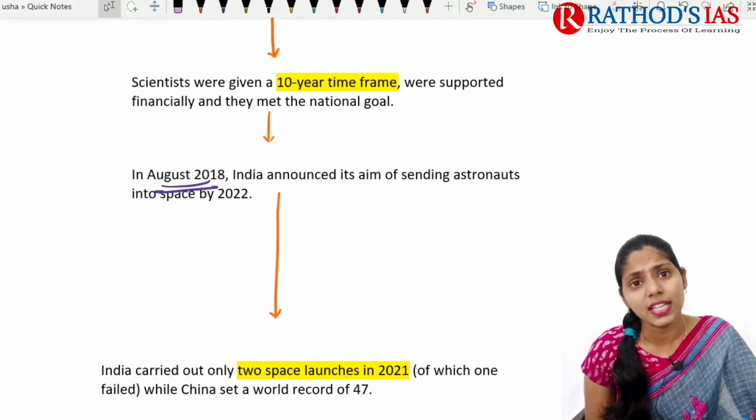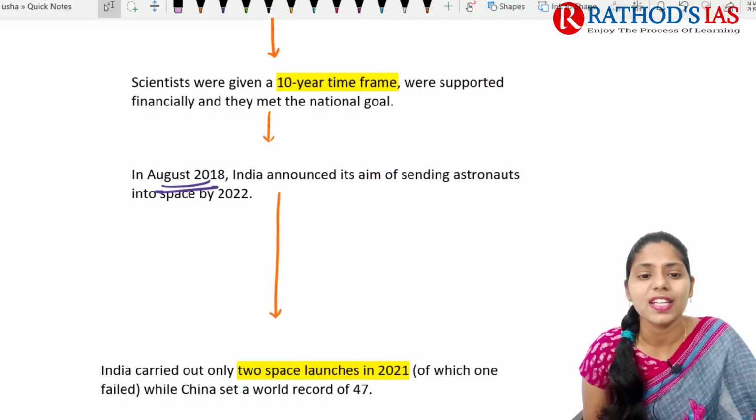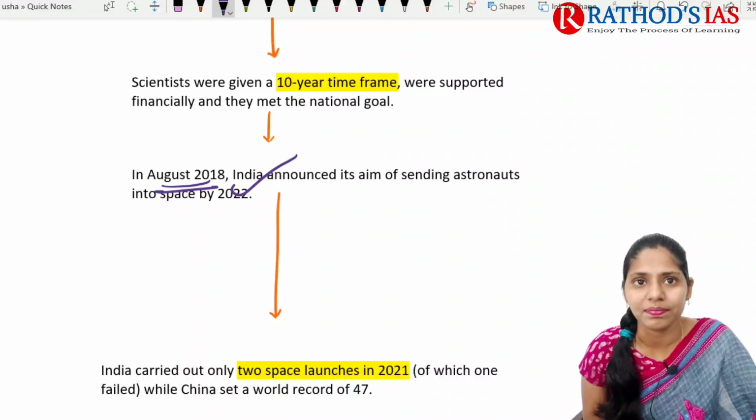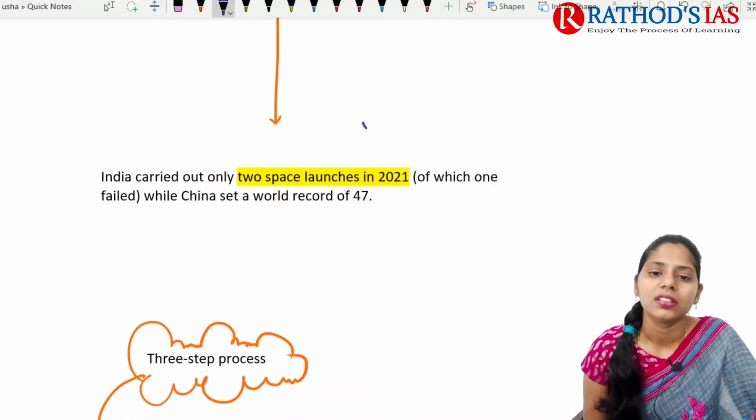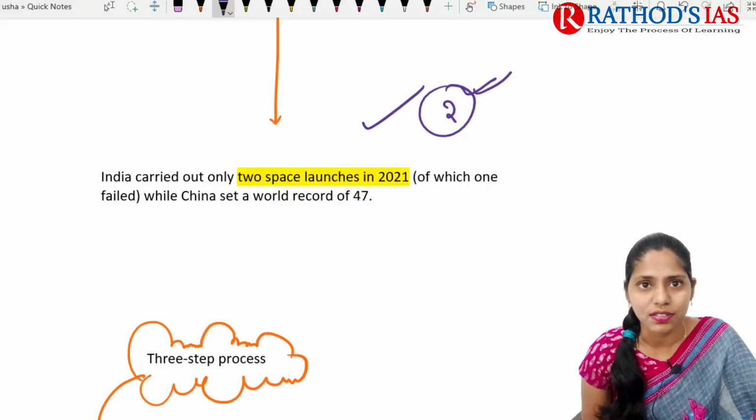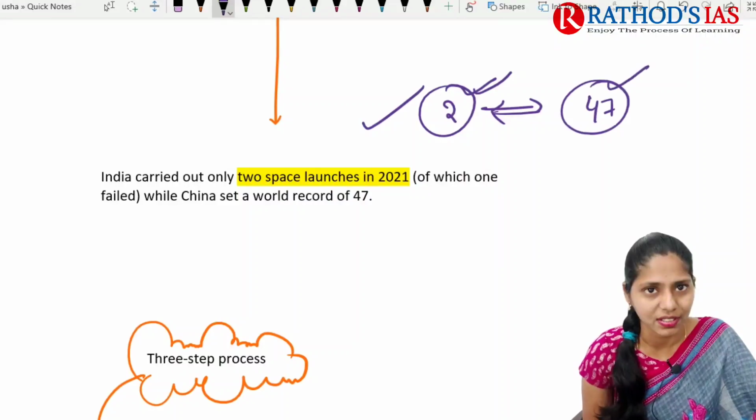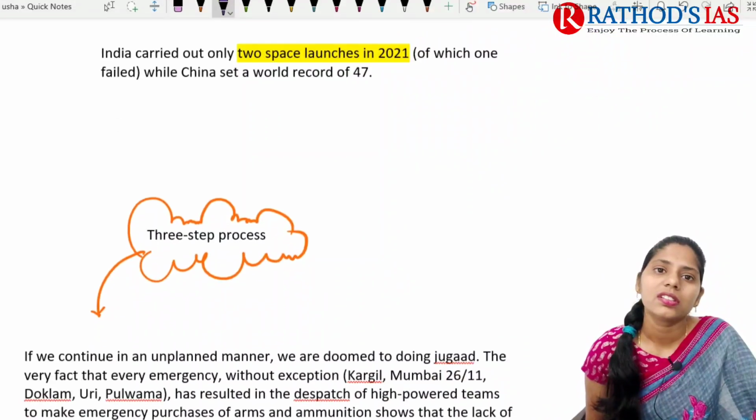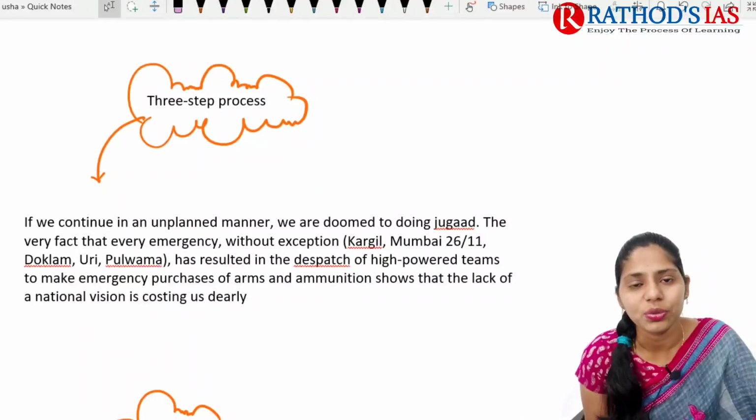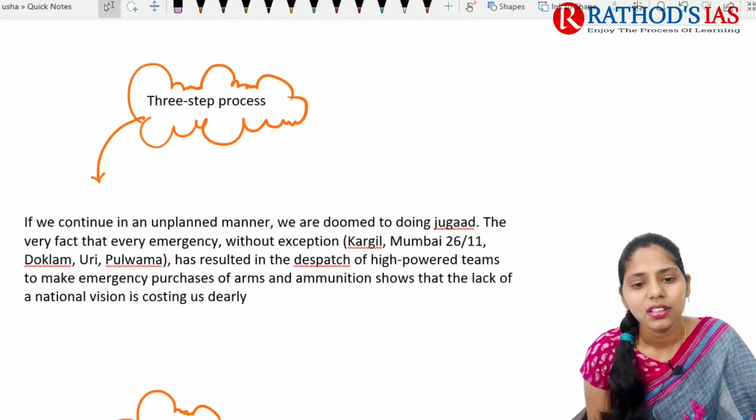In August 2018, India announced the aim of sending astronauts into space by 2020. It is the Gaganyaan program. But India carried out only 2 space launches in 2021, whereas China came up with 47. So in this context, the author gave some examples. You can refer to those examples in the article.